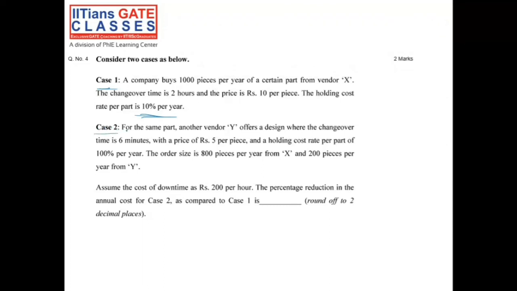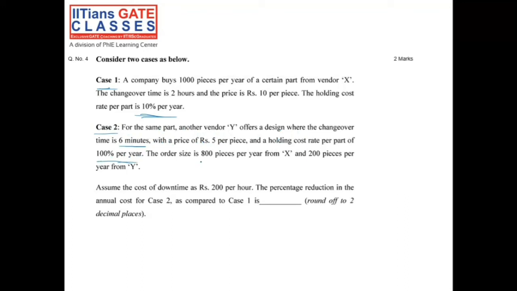Now case 2. For the same part, another vendor Y offers a design where the changeover time is 6 minutes with a price of rupees 5 per piece and a holding cost rate per part of 1000 per year.